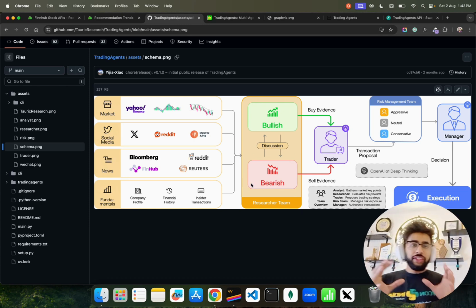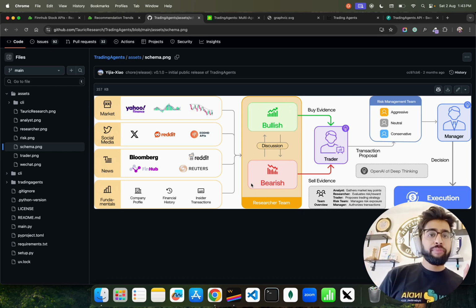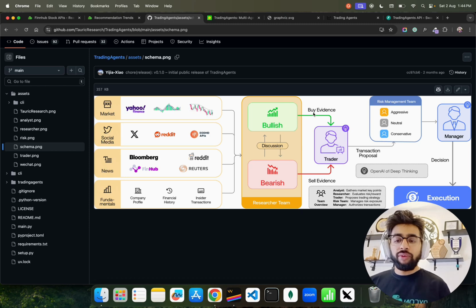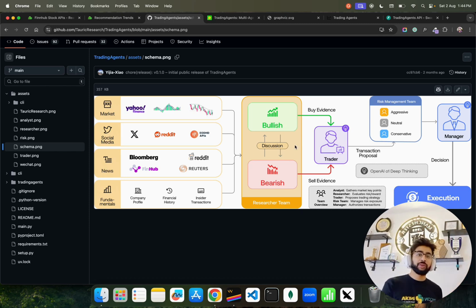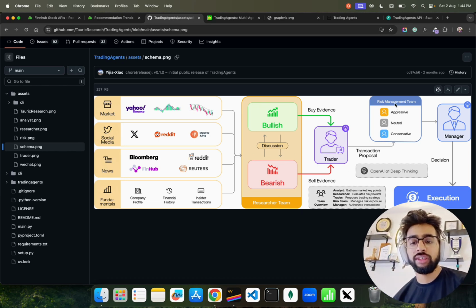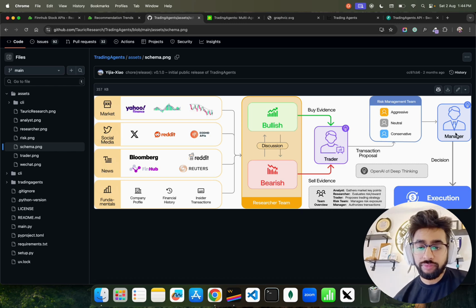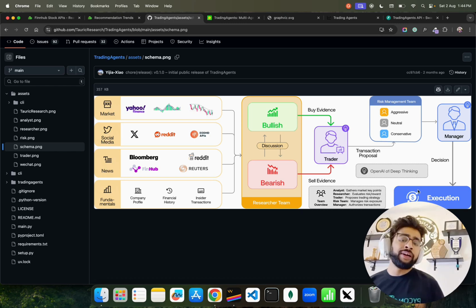Now, the researcher team is a set of bullish and bearish agents. You can see bull and bear. Discussion happens in the researcher team. Bullish will always give you buy evidence, because it is bullish, so it wants to buy. But the bearish side will always look to sell. The trader will decide based on the risk management team: neutral, aggressive, and conservative, my bad. And then it goes to the manager for the decision. I am not using OpenAI o1 because it's really costly. I use GPT-4o for this purpose, but I will show you how you can change that model. That's not a big problem.